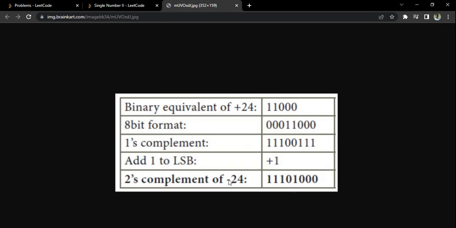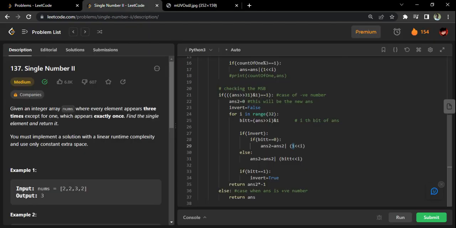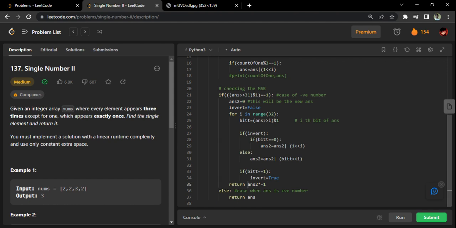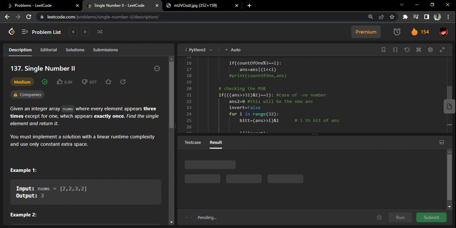For example, from the 2's complement, I am getting the answer now. Just like this, I got the answer now. So my answer 2 is my real answer. But for example, see here, if you have -4, after doing this procedure you will get 4. So you have to finally multiply with -1 and return. I will just quickly run and show you how the cases work.